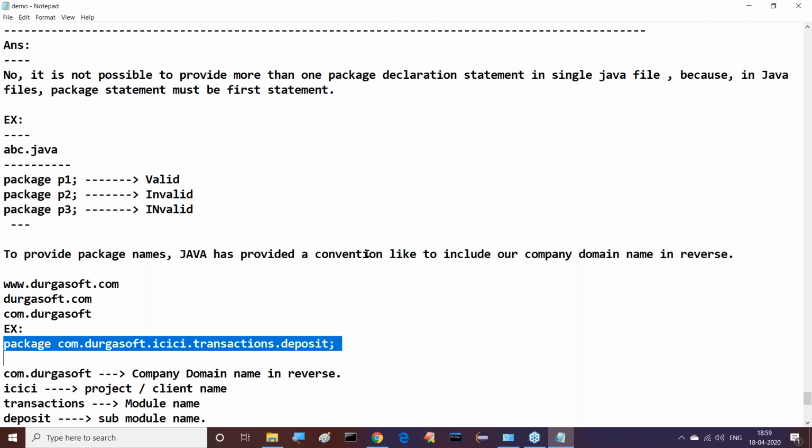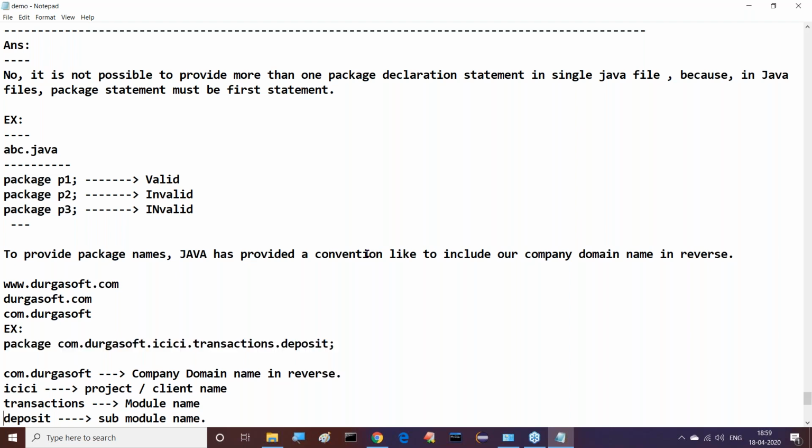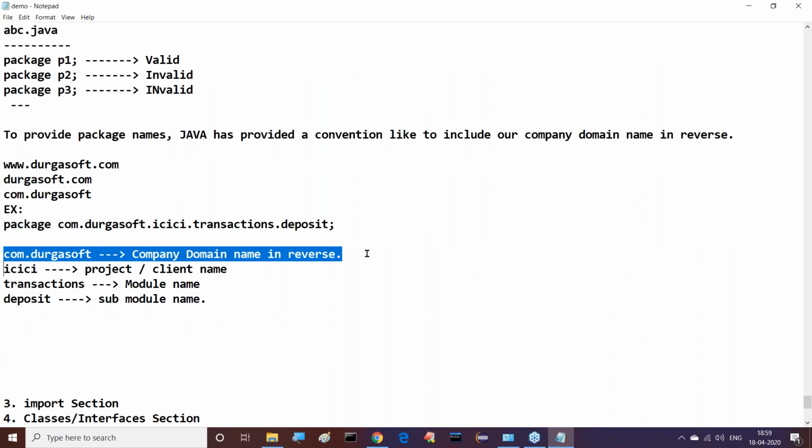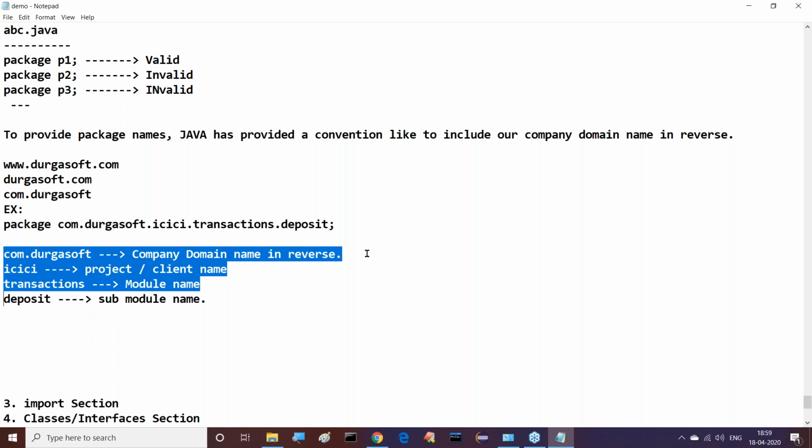Example: package com.durgasoft.icici.transactions.deposit. com.durgasoft is the company domain name in reverse, ICICI is the project or client name, transactions is the module name, and deposit is the sub module name. Observe this clearly. These are the various points we have to understand about the package content.